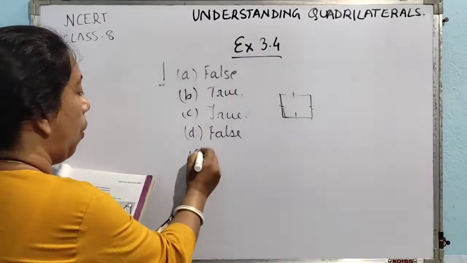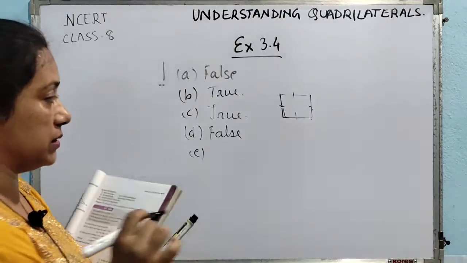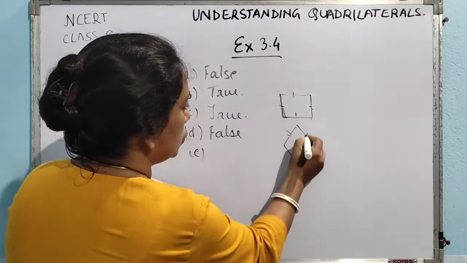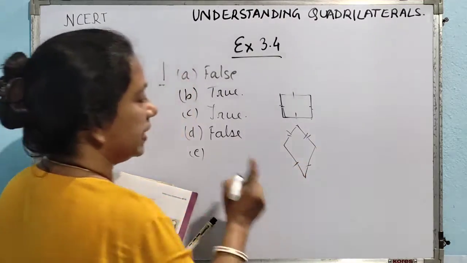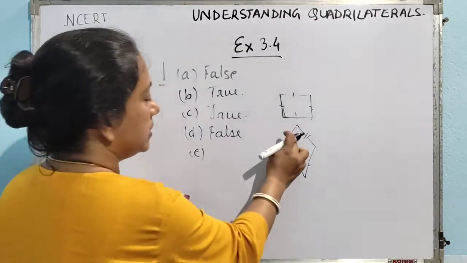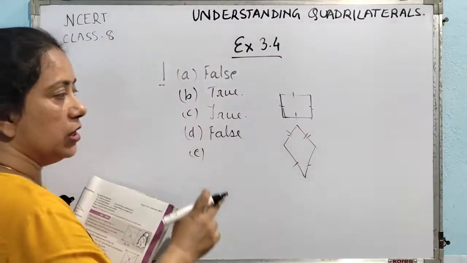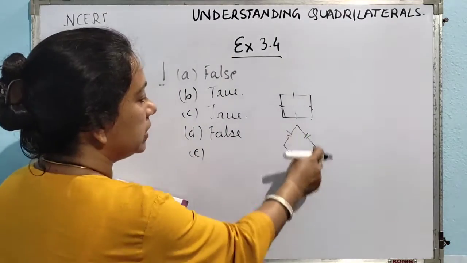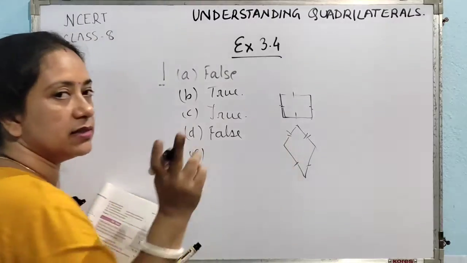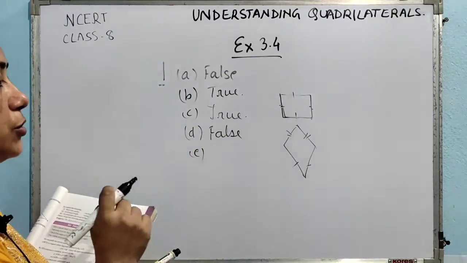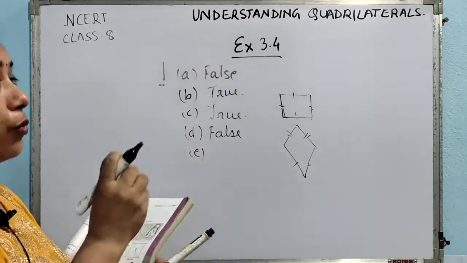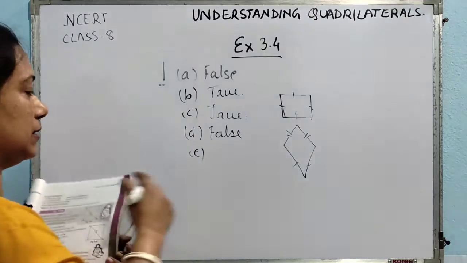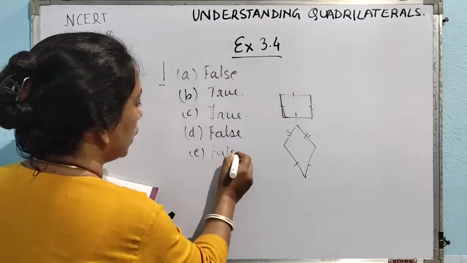Now E, all kites are rhombuses. What is a kite? Isn't it? Here exactly two pairs of consecutive sides are equal. Means this side will be equal to this and this side will be equal to this. So can we say that a kite is a rhombus? Because see, in order to be a rhombus all the sides need to be of equal length. But a kite doesn't satisfy this property. So it cannot be true. If they would have said all rhombuses are kites, then it would have been true. But they have given all kites are rhombuses. So this is also false.